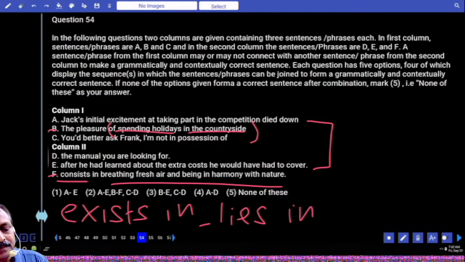Only one option. Now you have to check the third one. Already we have got the first one. Yes or no? You could better ask Frank. I am not in possession of the manual you are looking for. Perfect. Means what? Second option is the answer.